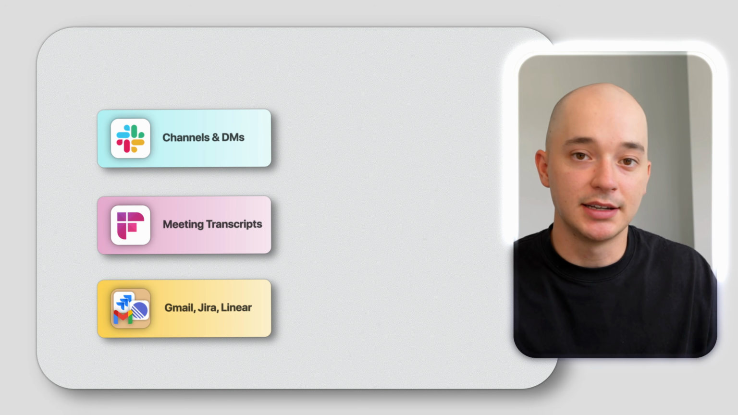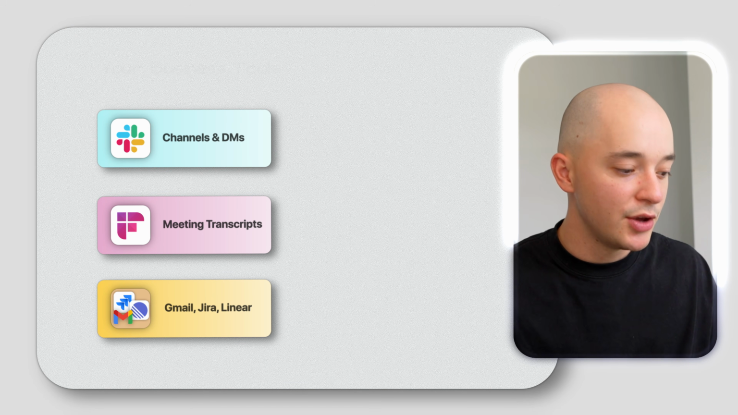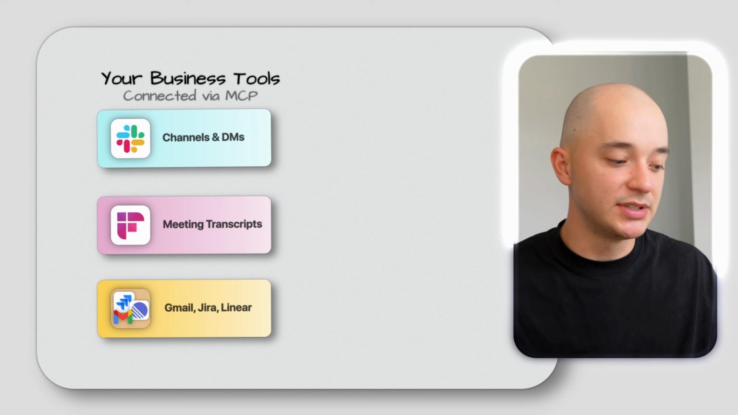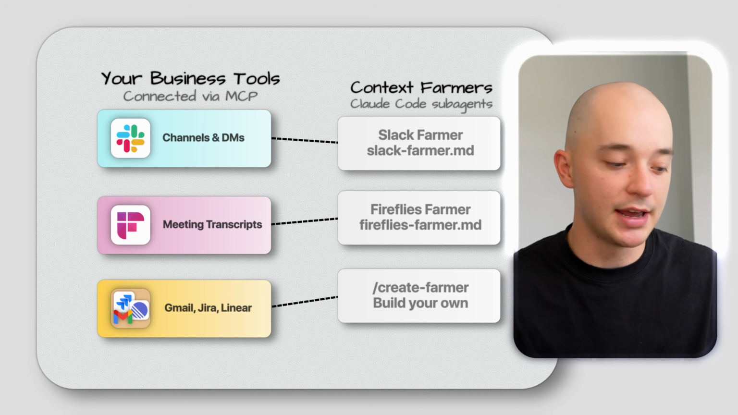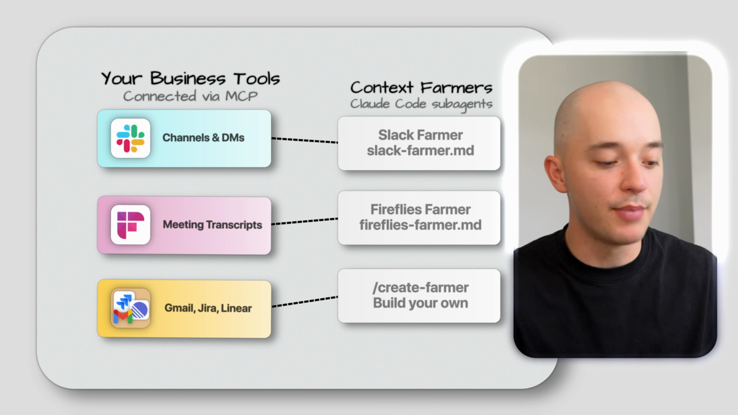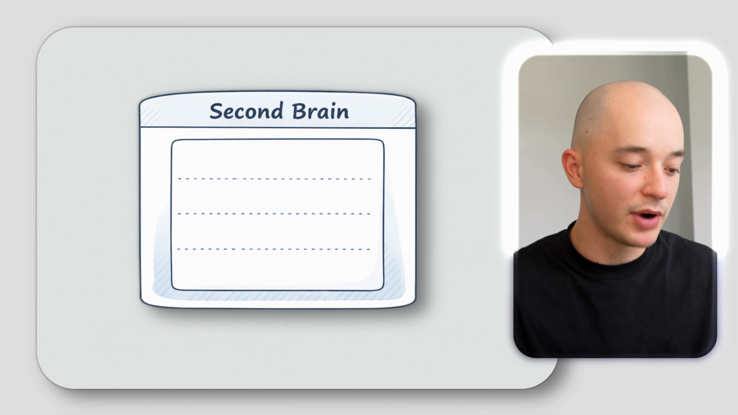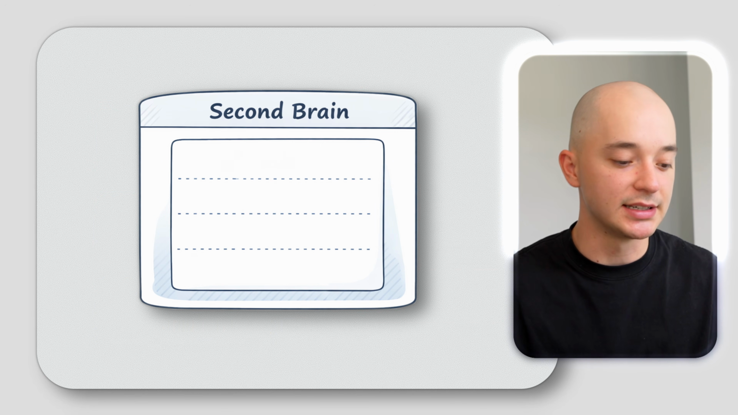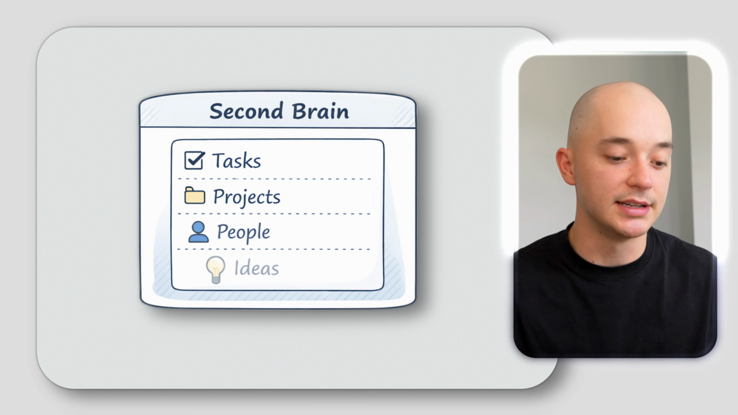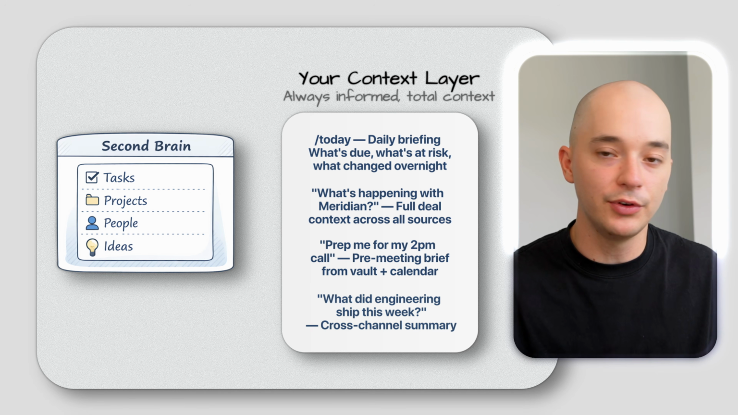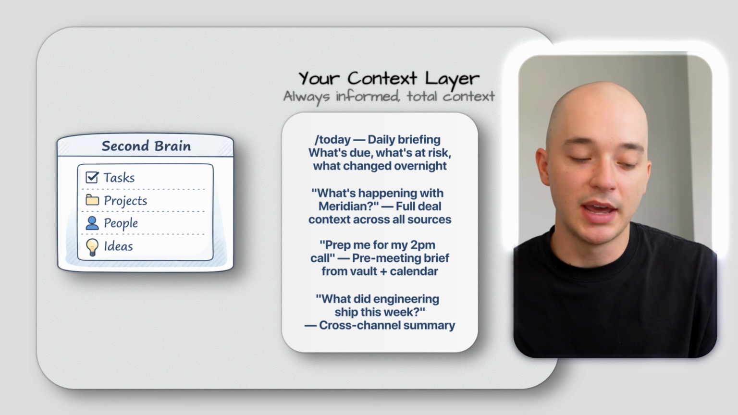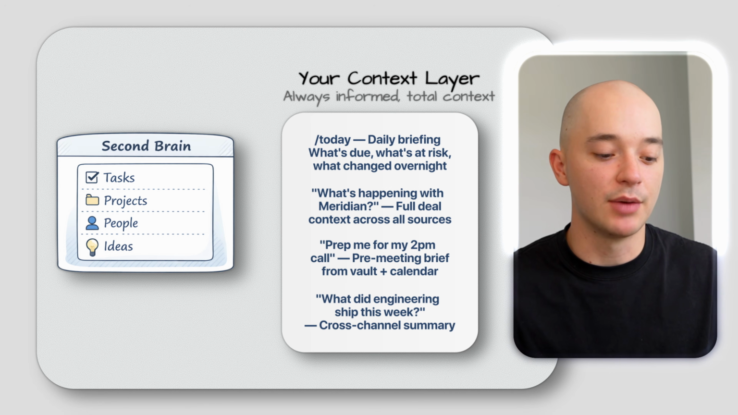So here's the architecture that makes that happen. You have your business tools connected via MCP into context farmers. These farmers are going out and running every single day to find new information and bring them back into the second brain. That second brain then classifies the information into tasks, projects, people, and ideas. And then from there, you have a context layer sitting above all of your knowledge that you can query on demand, or that you can write the /today command for and get your daily briefing. You can even schedule that today briefing so you have it automatically on your machine.